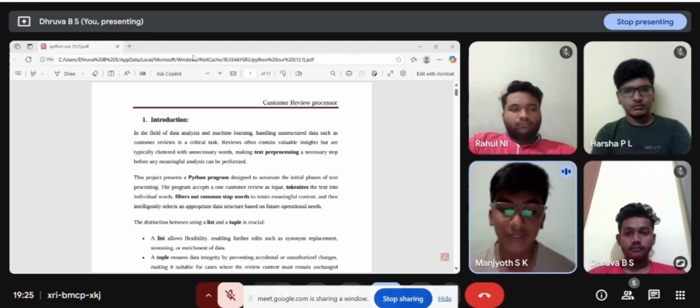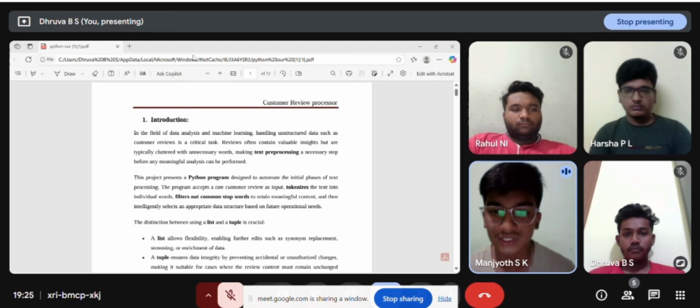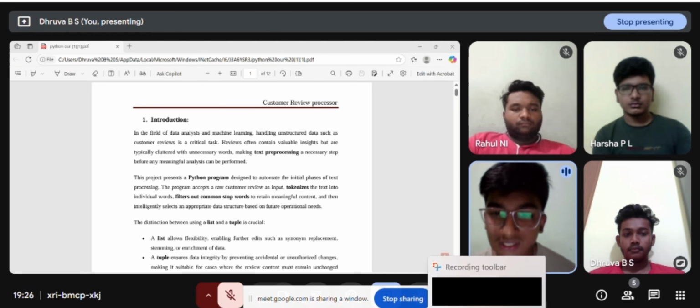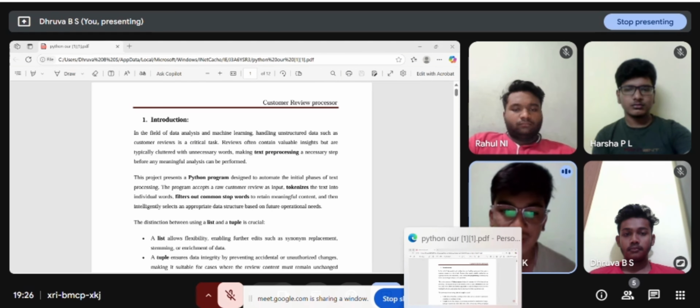Today my topic is in the field of data analysis and machine learning, where handling unstructured data such as customer reviews is a critical task. Reviews often contain valuable insight, but they are typically cluttered with unnecessary words, making text processing a necessary step before meaningful analysis can be performed.